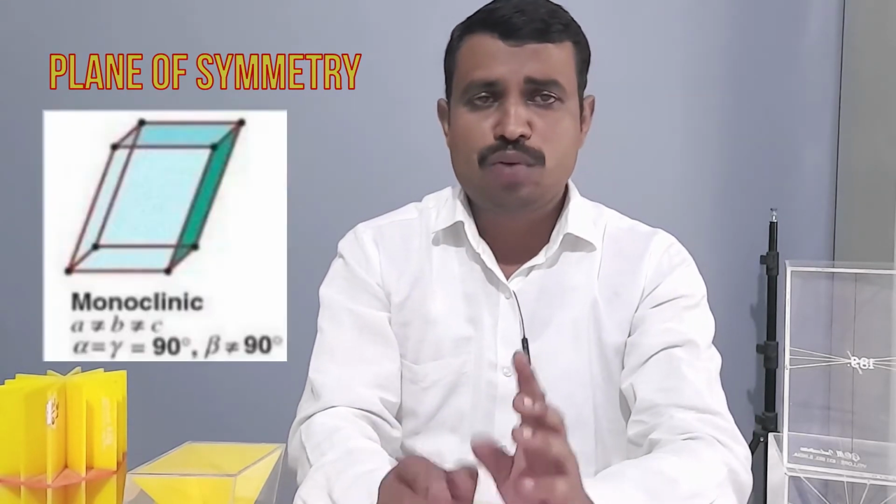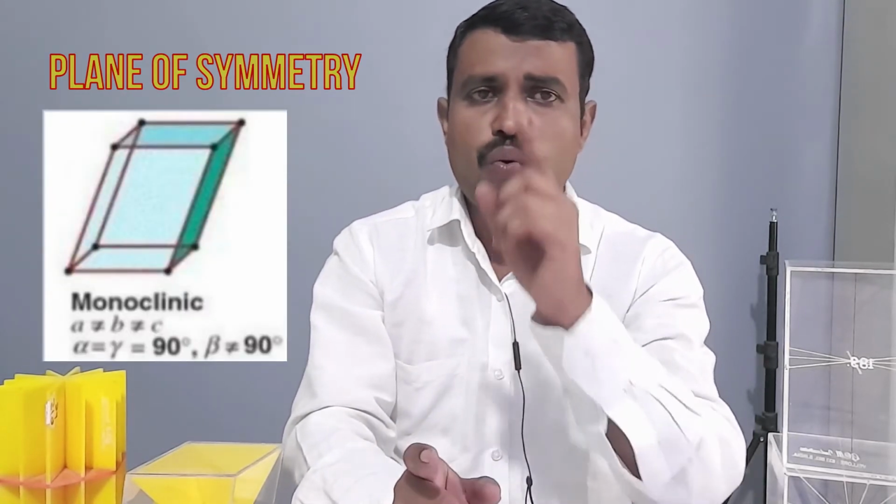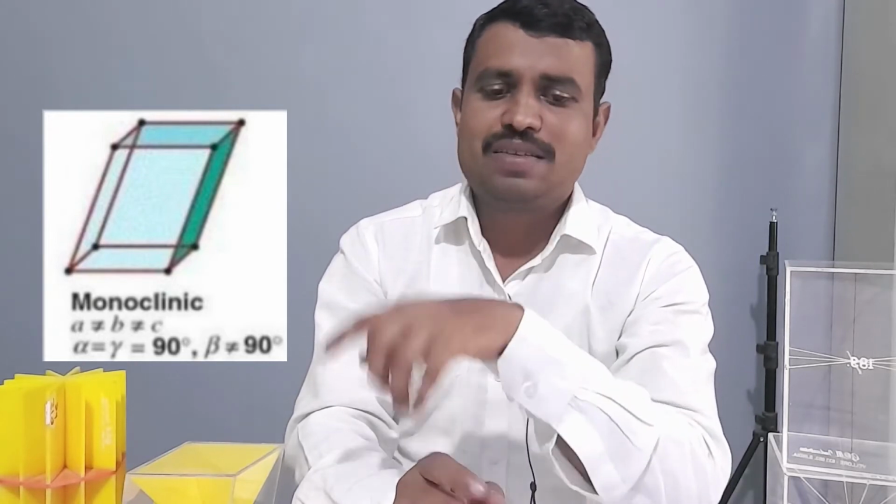Besides this, there is the orthorhombic crystal system. You know that in the orthorhombic crystal system, the 3 axes are of unequal length, and here you can see in the orthorhombic model there are 3 planes of symmetry along the axial directions. Along the 3 axial directions, we can take 3 planes of symmetry. Then the monoclinic crystal system: in the monoclinic crystal system, only 1 plane of symmetry is there.